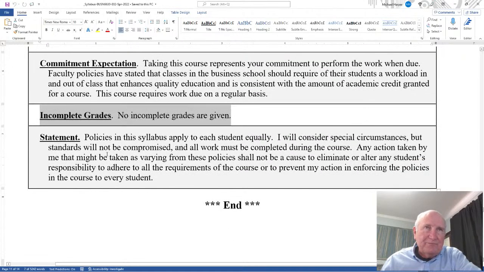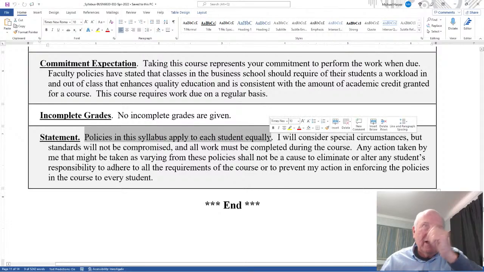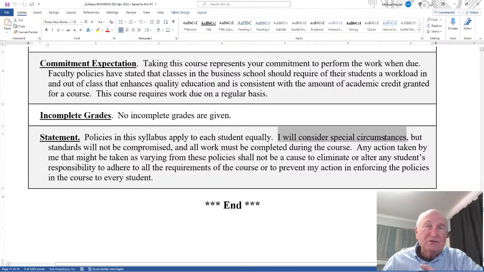The last statement. Policies in this syllabus apply to each student equally. I started with that. I'm ending with that. Each student equally. It's going to be applied to everyone across the board. I will not change these policies for different people for different rules. However, I will consider special circumstances. But in doing so, the standards will never be compromised, and all work must be completed during the course.